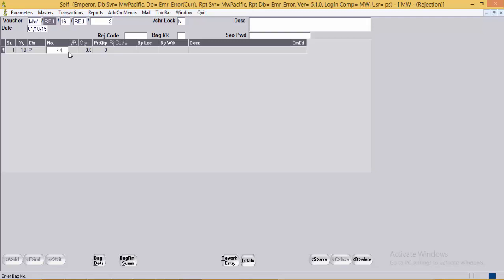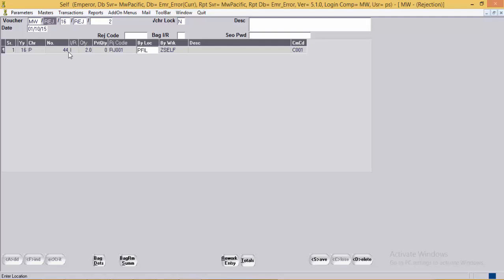User should enter the bag number which needs to be rejected. The bag contains 2 pieces which will be now rejected. User should mention the rejection code, that is the reason for the rejection. Here we have opened just one reason for rejection. Ideally there should be numerous reasons for the rejection and user should select the required one.